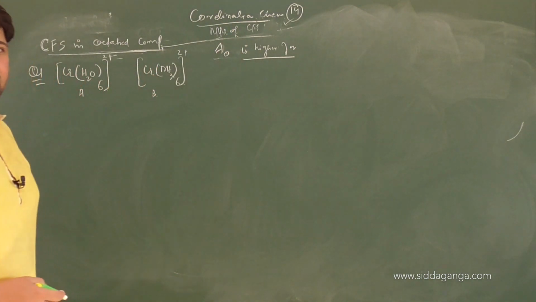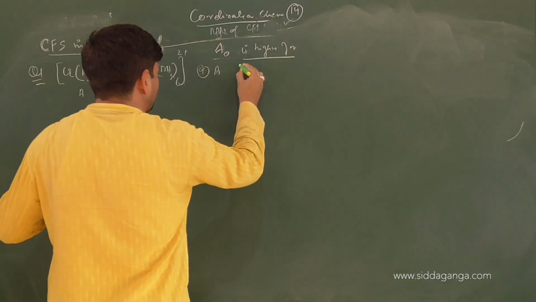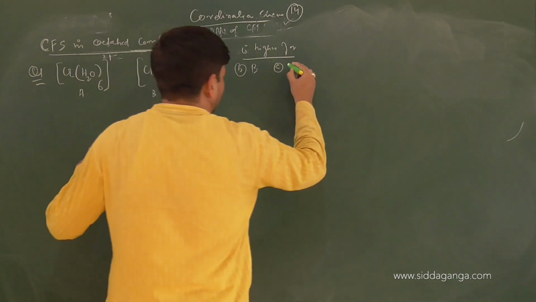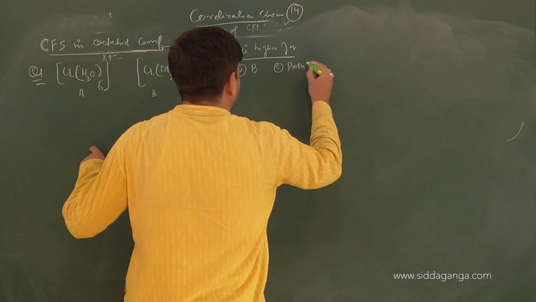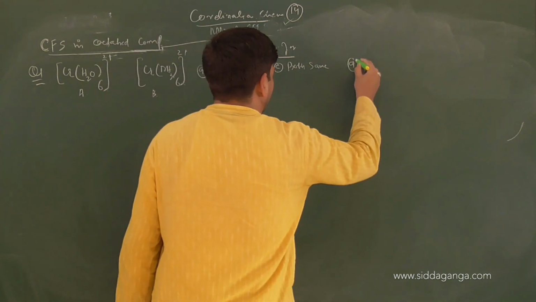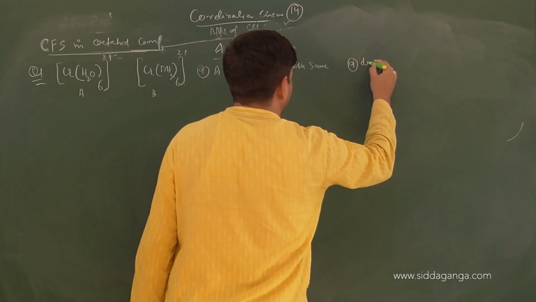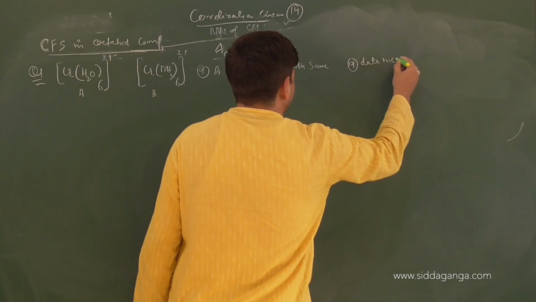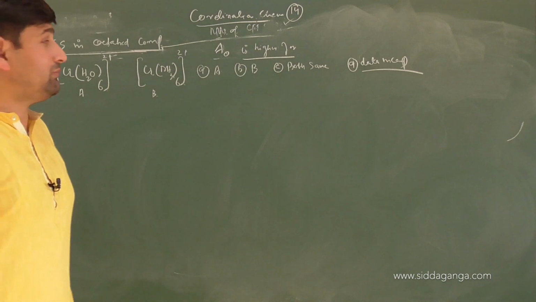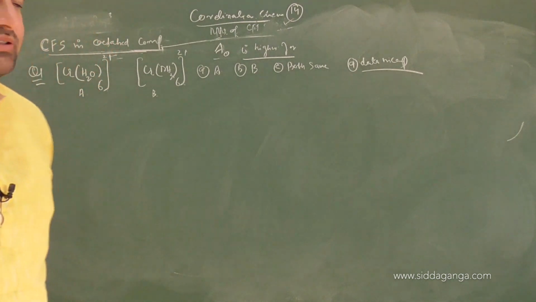Crystal field splitting energy is higher for A, B, both same, and D, data is incomplete. So you need further more things to cover it up. Think about it and solve the question and tell me the answer for this. Yes. Take 1 minute and solve the question.